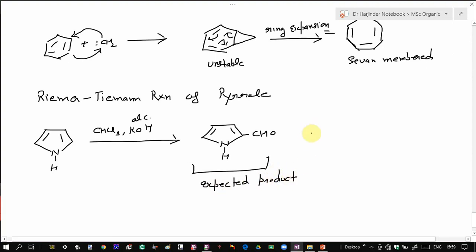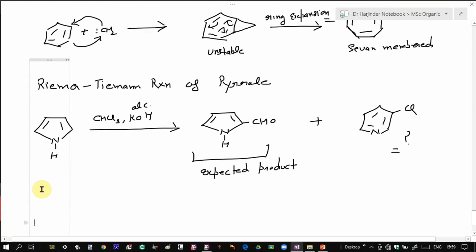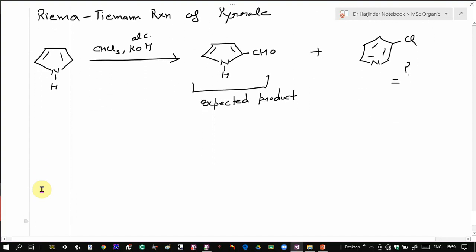But with this expected product, you get another side product, and that side product is chloropyridine. This one. So why is there a formation of this side product chloropyridine? Again, this can be explained on the basis of formation of carbene and then the reaction of that carbene with the pyrrole molecule.